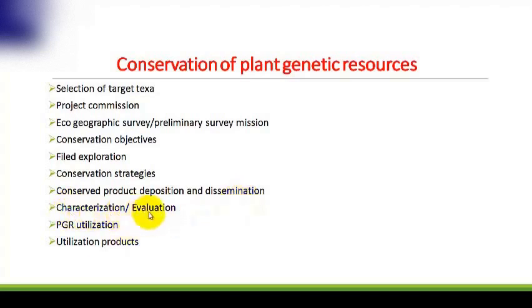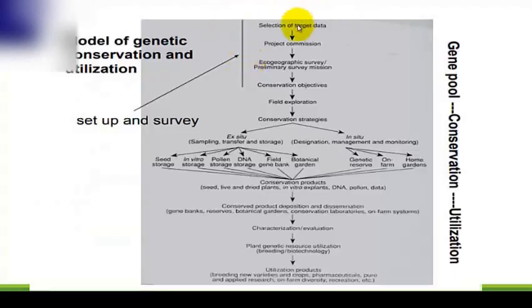After conservation, there is need for systematic evaluation of these conserved products in order to know their various morphological, physiological, and developmental characters, including some special features. Next steps are about utilization of these conserved products at commercial level and obtaining different products due to their utilization. There are different steps which are involved in the model of genetic conservation and utilization, and all these are those steps which we have discussed in the previous slide.